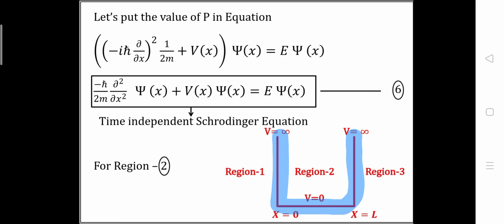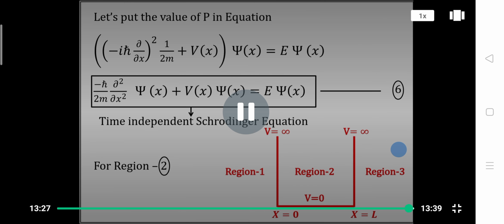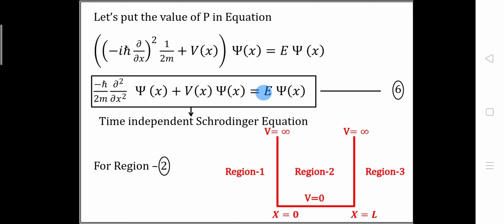So we will have the time independent Schrodinger equation as minus h cross square upon 2m del square upon del x square psi of x is equal to E psi of x. The V term will be 0 because in region 2 we have potential equal to 0.